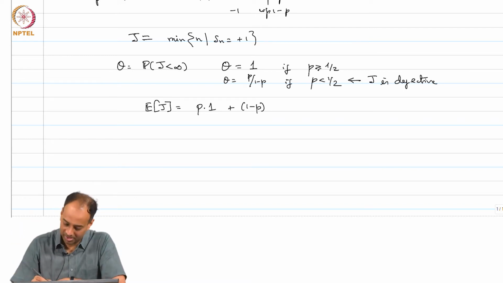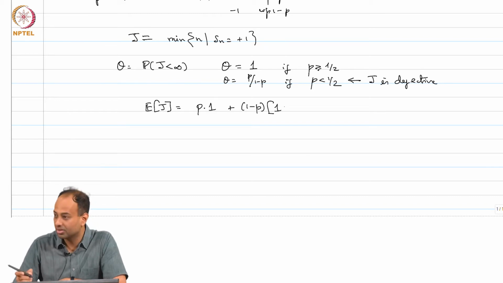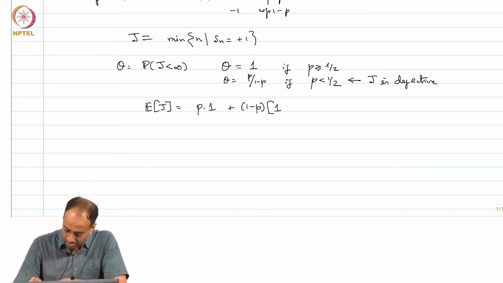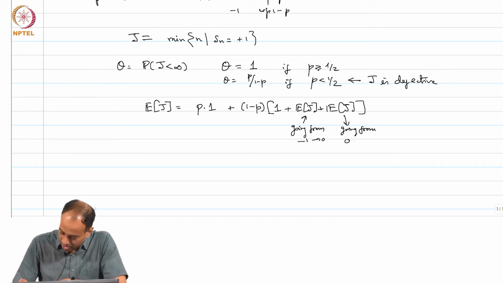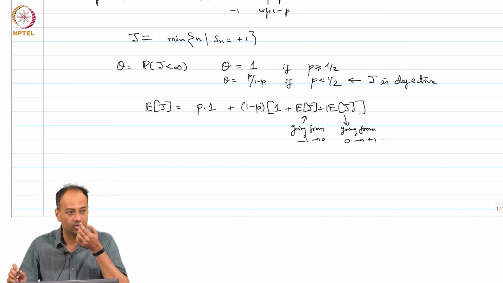Similar sort of an argument as theta. So, you have 1 minus p, you go down once, right, there is already one step that you are taking, plus expectation of j plus expectation of j, right, correct. So, this is for going from -1 to 0, this is for going from 0 to +1, all right.